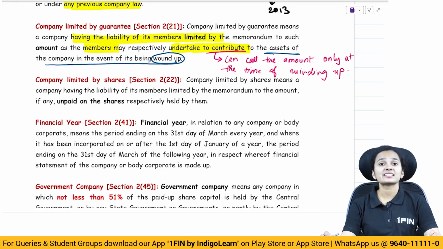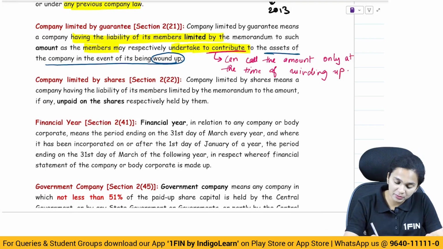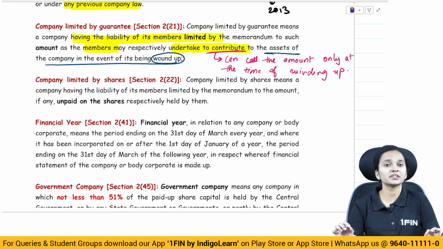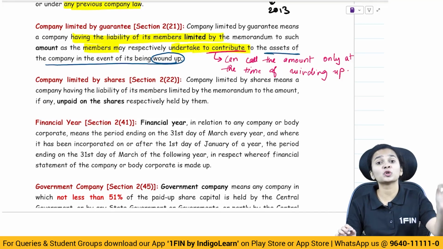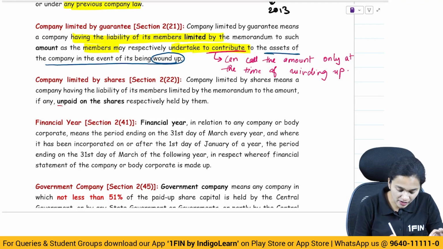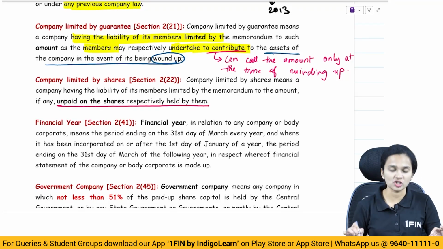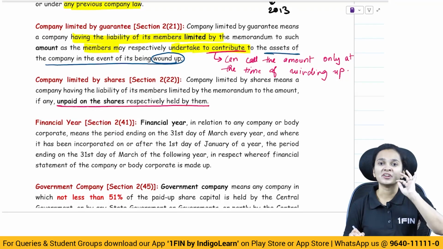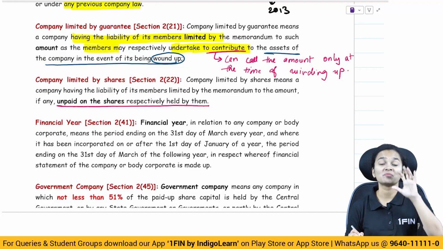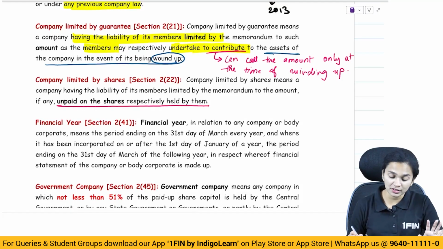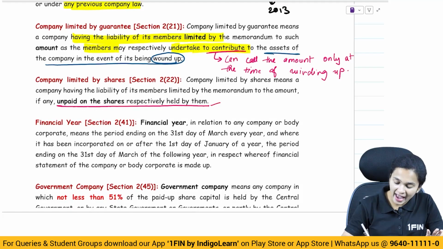Then the next type of company is a company limited by shares. Again, the liability of members is limited, but to what extent? To the extent of unpaid value on shares which the members hold. When can the company call for this unpaid value on share? At any point of time.